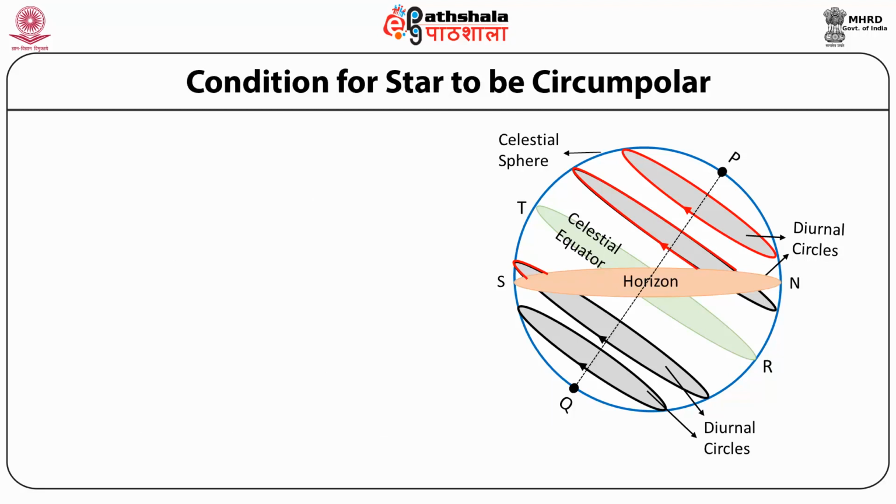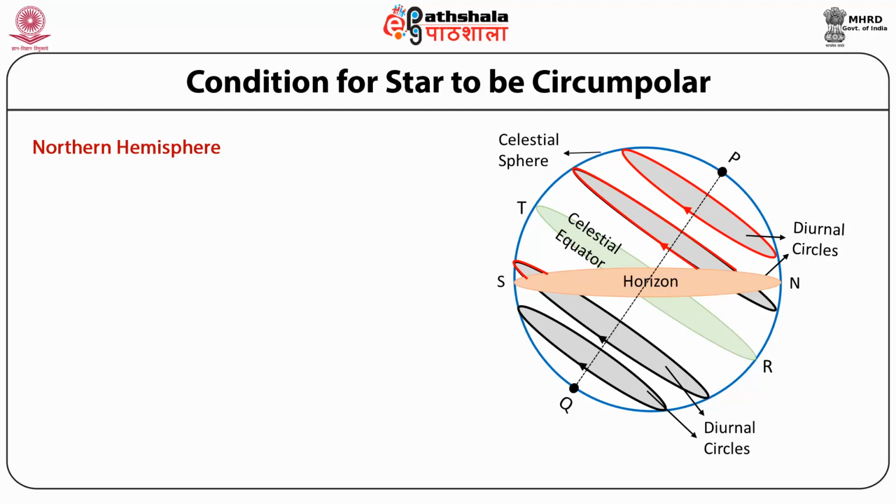Let us now derive the condition for a star to be circumpolar for an observer in the northern hemisphere. For an observer in northern latitude, there are some stars that never set because they never go below the horizon, and they trace complete diurnal circles above the horizon. Such stars are called circumpolar stars.